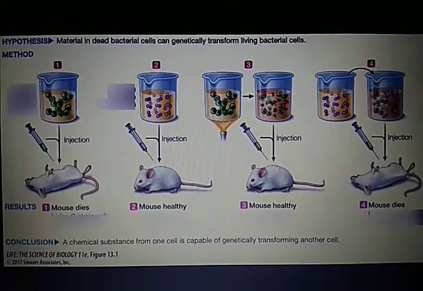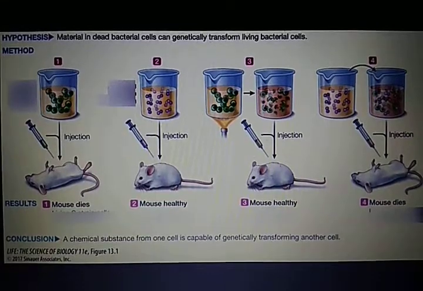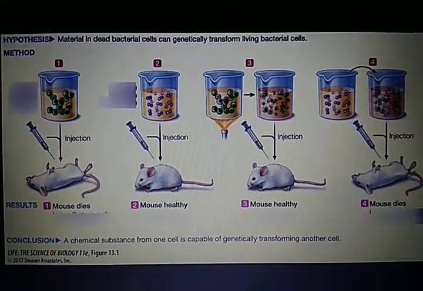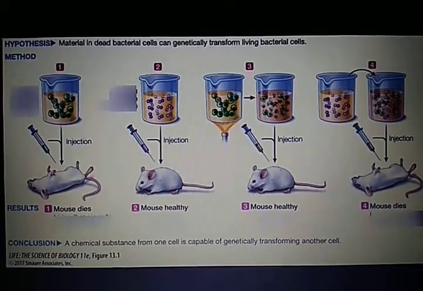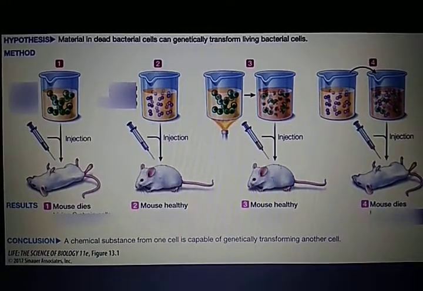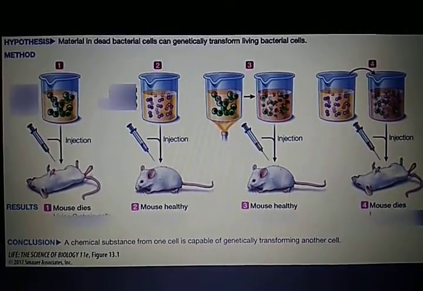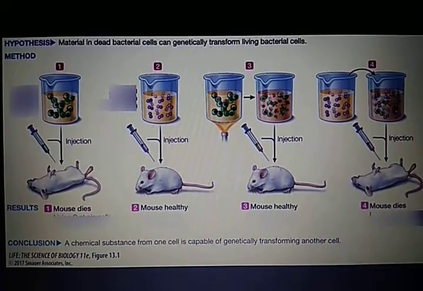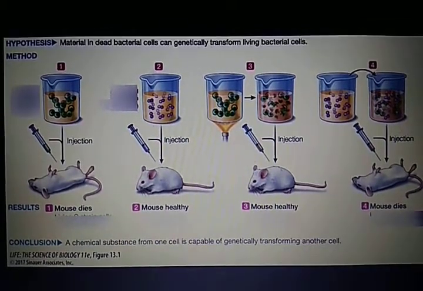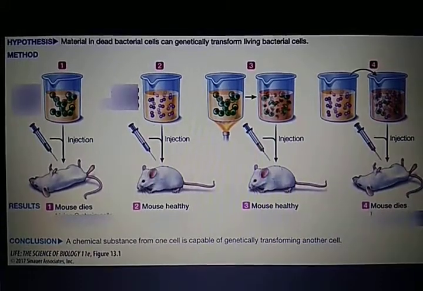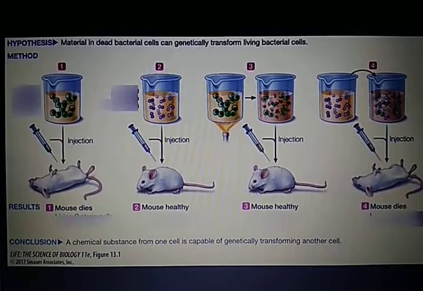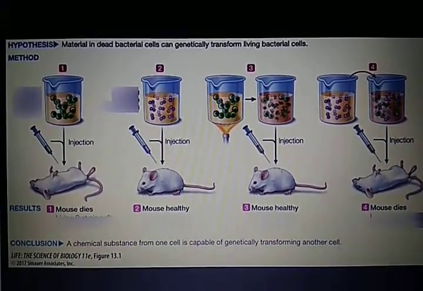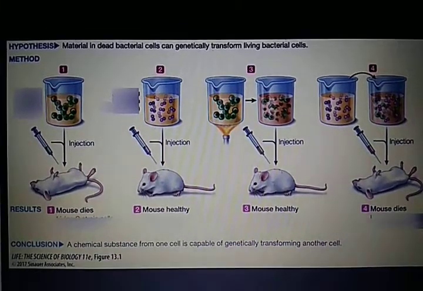The first one is the transforming principle. Frederick Griffith in 1928 carried out a series of experiments with Streptococcus pneumoniae, a bacterium that causes pneumonia. He observed that when these bacteria are grown on a culture plate, some of them produce smooth, shiny colonies, S-type, whereas others produce rough colonies, or R-type. This difference in character, smooth or rough, is due to a mucus or polysaccharide coat present in the S strain bacteria, which is not present in the R strain.